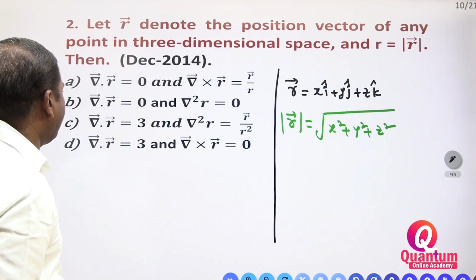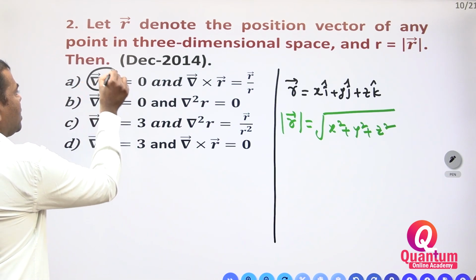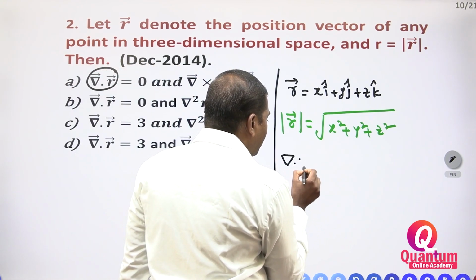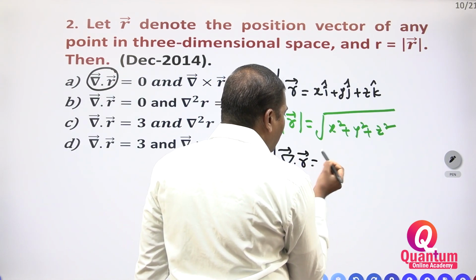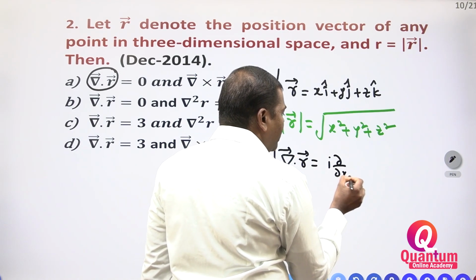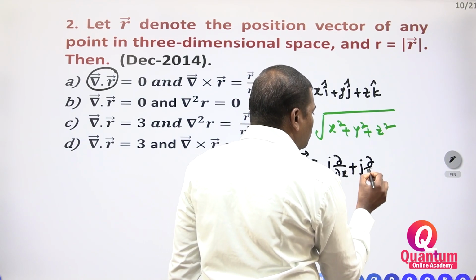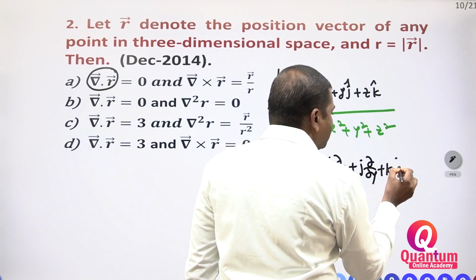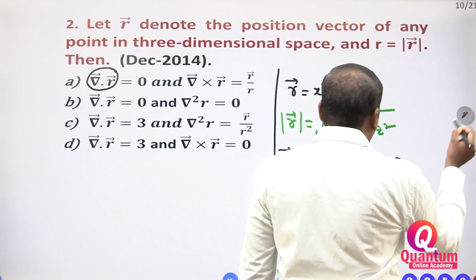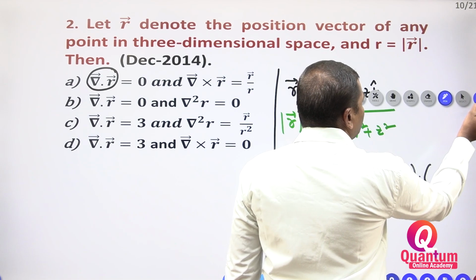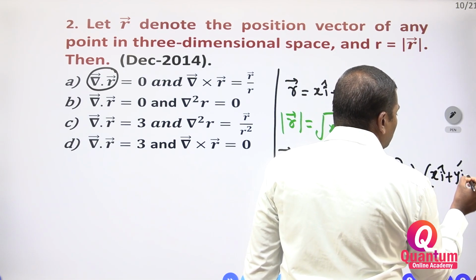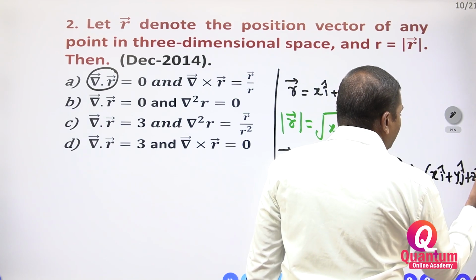Then you have to take here del dot r, which they are asking. First, you have to find del dot r. Del dot r is equal to, what is del? i into dou by dou x plus j into dou by dou y plus k into dou by dou z, dot r, where r is equal to x i cap plus y j cap plus z k cap.